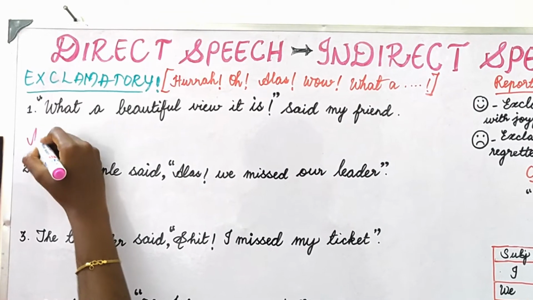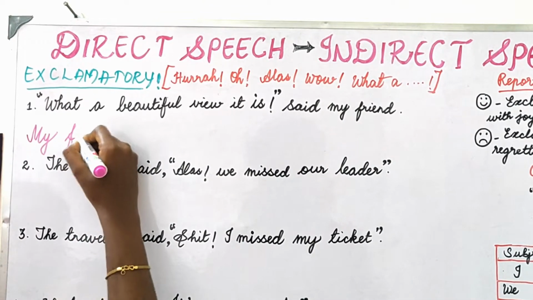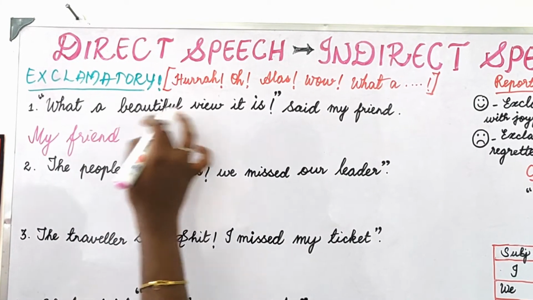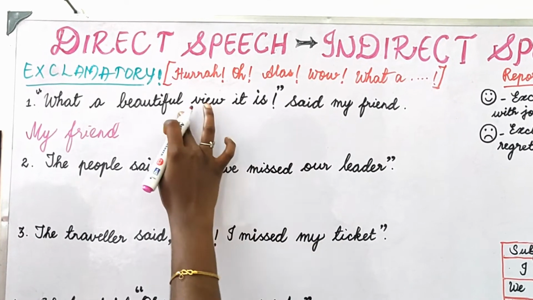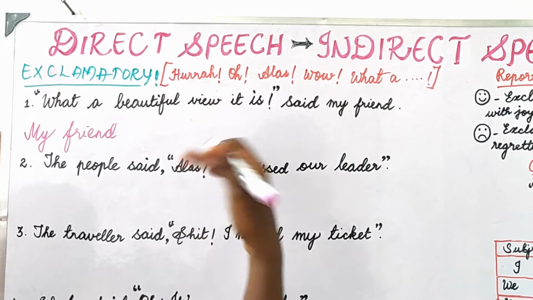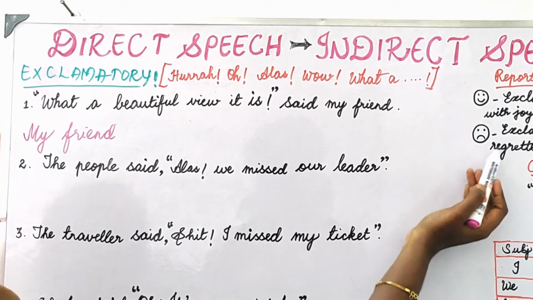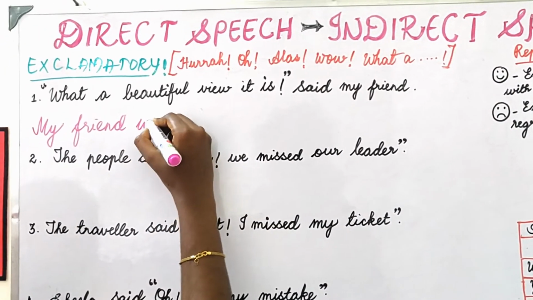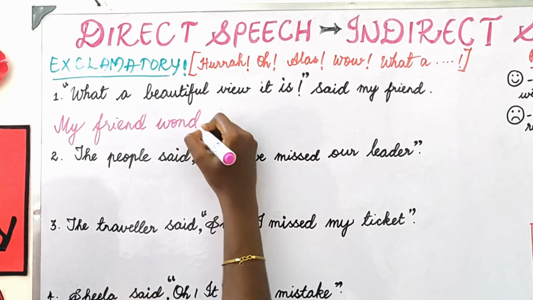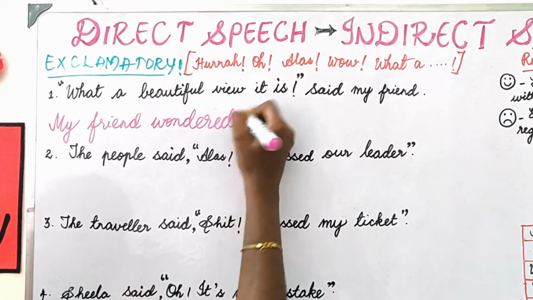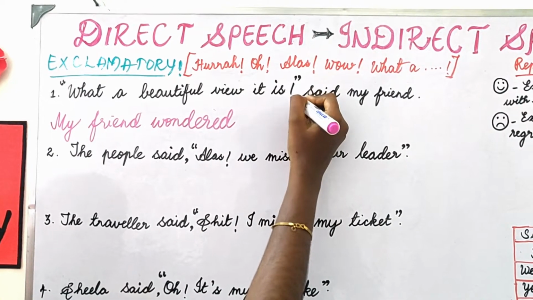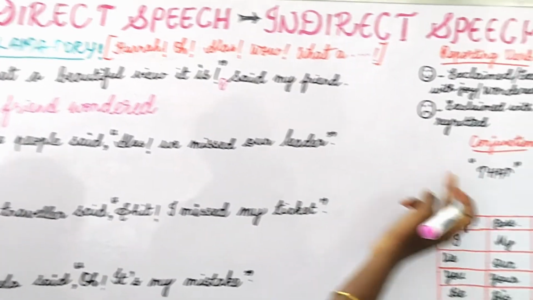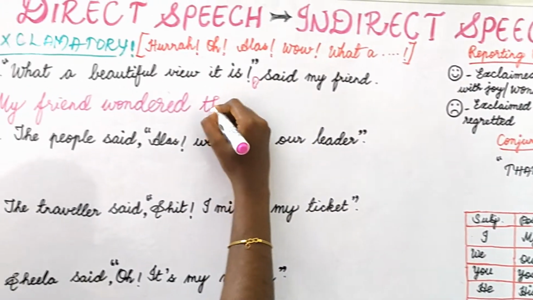My friend, bring it forward. My friend. So what situation is this? What a beautiful view it is. So he is seeing something and he is wondering at it. So you can choose the word wondered, isn't it? So my friend wondered, and here there will be a comma, isn't it? So instead of that, what's the conjunction? That. So my friend wondered that.